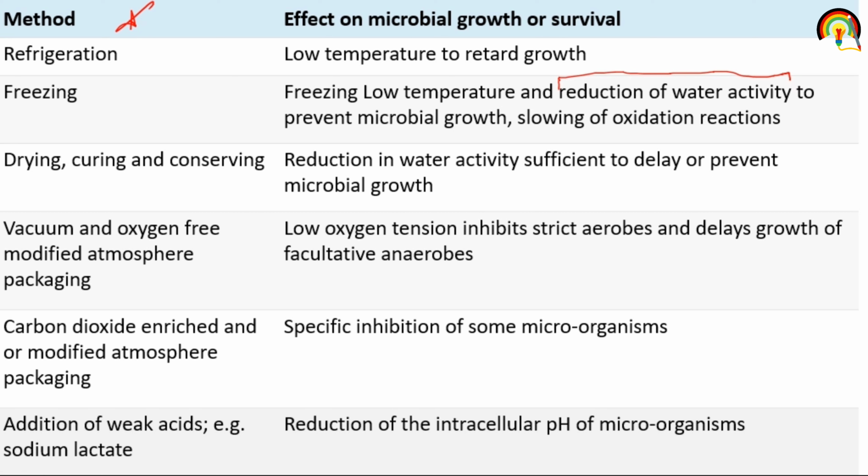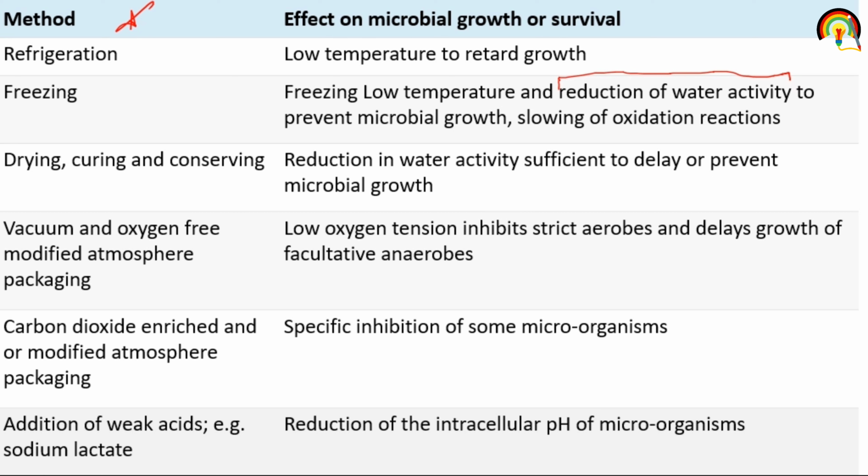Next one is vacuum and oxygen-free modified atmosphere packaging. So what is the effect of it? Low oxygen tension inhibits strict aerobic microorganisms and delays growth of facultative anaerobes. Facultative means not always anaerobes. Carbon dioxide enriched modified atmosphere packaging: what is its effect on microbial growth? Specific inhibition of microorganisms. So it is specific to specific microorganisms.